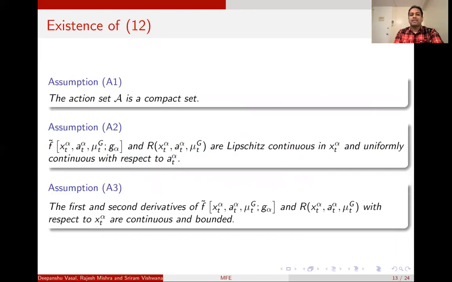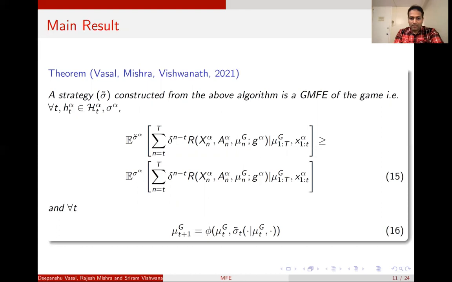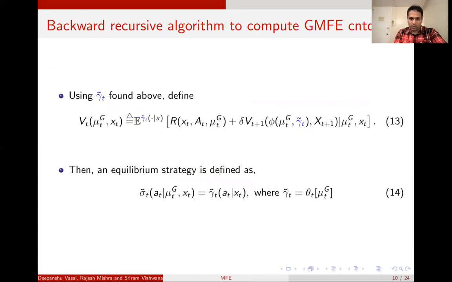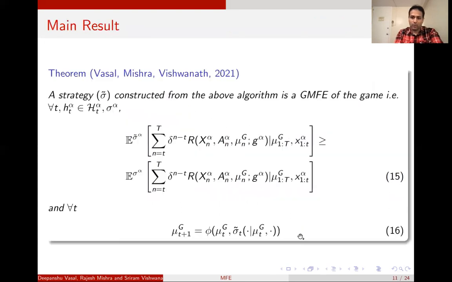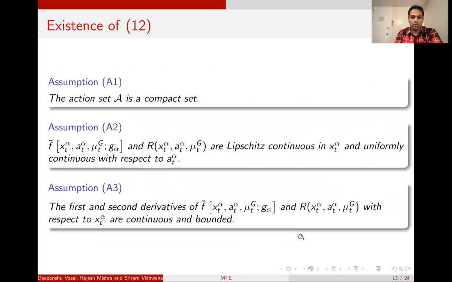Now we talk about the existence of the fixed point. So remember that in the backward recursion, at each time we have to solve fixed point equation 12. So I want to talk about the existence of the fixed point for equation number 12.